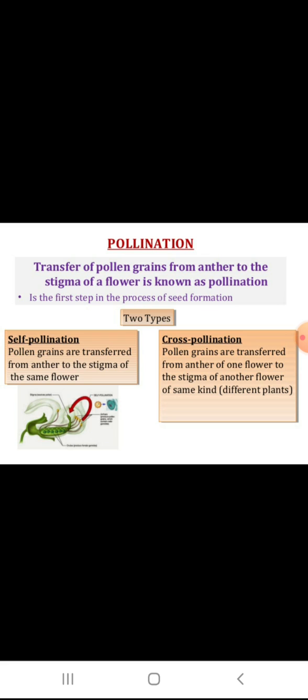There are two types of pollination. One is self-pollination, the other one is cross-pollination. When pollen grains are transferred from the anther to the stigma of the same flower, it is known as self-pollination. Here, pollen grains are transferred from the anther of one flower to the stigma of another flower of the same kind, meaning a different plant but the same kind of flower. It is known as cross-pollination. So here you see self-pollination. Here cross-pollination, different plant.